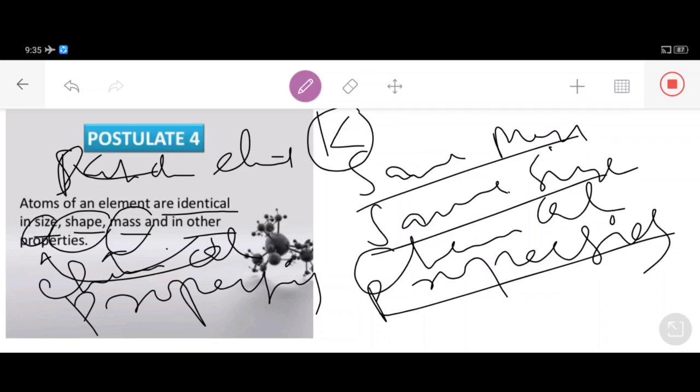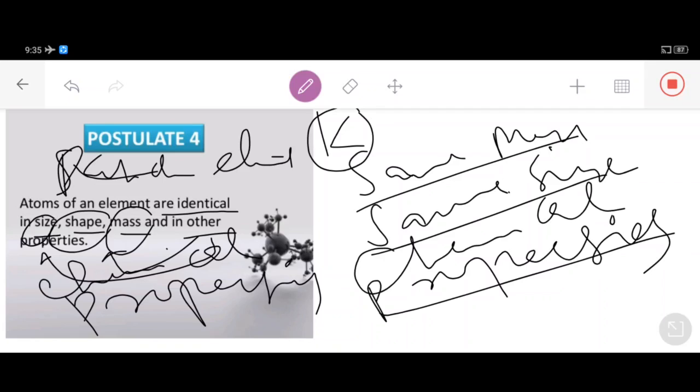So the fourth postulate of Dalton's atomic theory is that all the atoms of a given element are identical in all respects, having the same mass, the same size, and the same chemical properties. So this was the fourth postulate of Dalton's atomic theory.